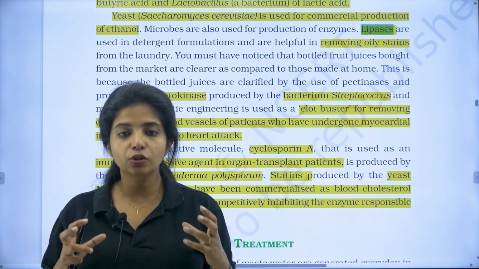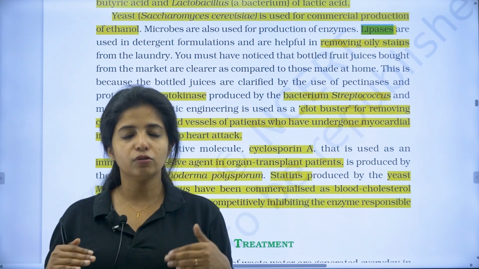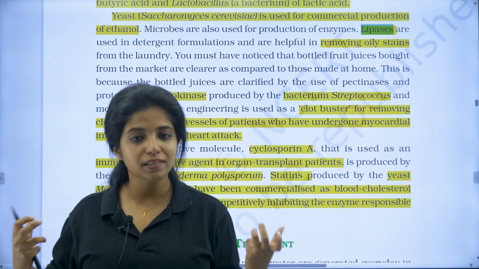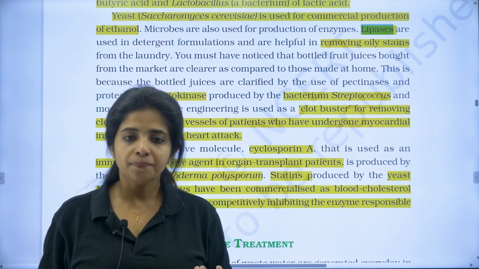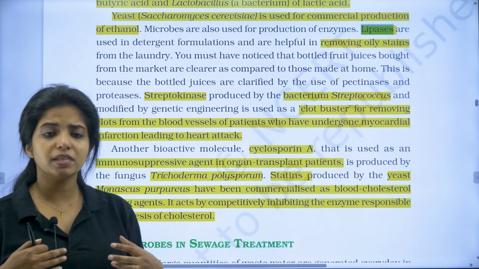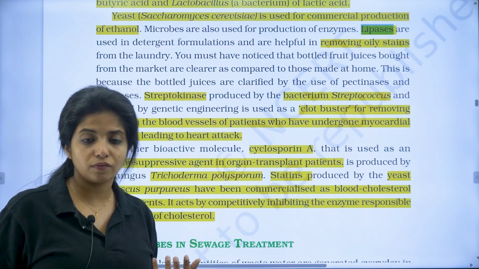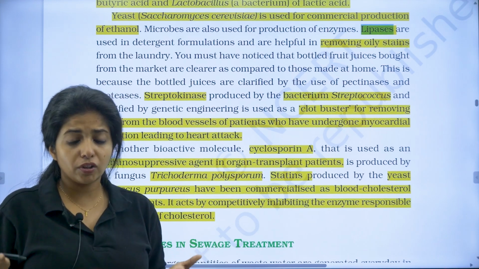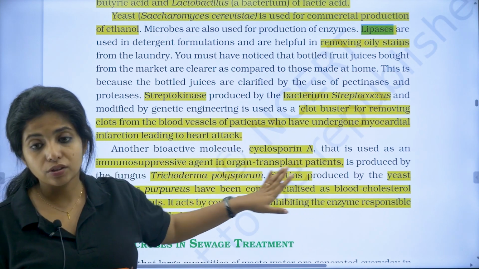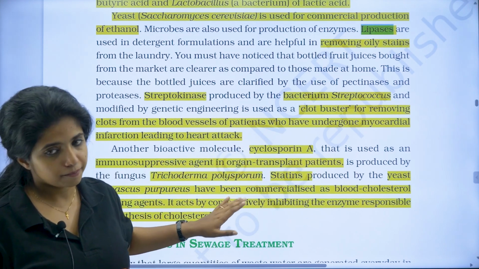So for that, you need immunosuppressive agents, my dear children, and cyclosporin A is one such immunosuppressive agent, which is used in organ transplant patients. It suppresses the immune system, otherwise the body will just fight off any foreign thing that comes in, but it does not know that the body needs it. Trichoderma polysporum releases cyclosporin A. This is from a fungus, please remember it.